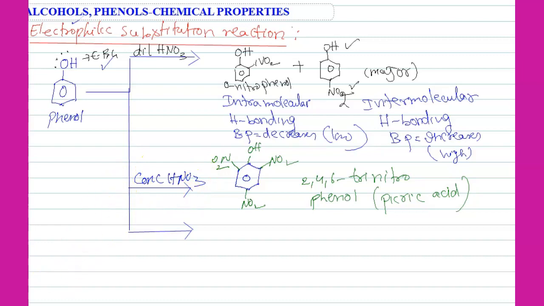And the next reaction is bromine. Bromine in water. So here students, two reactions are possible with bromine.